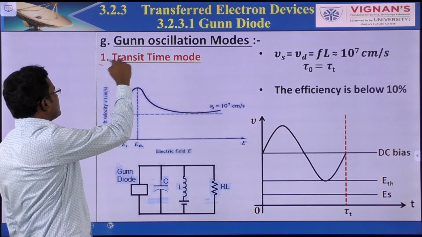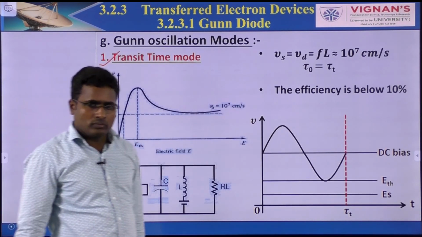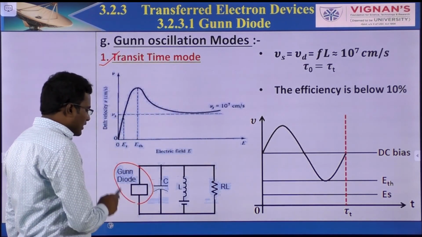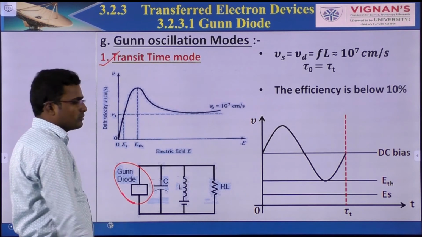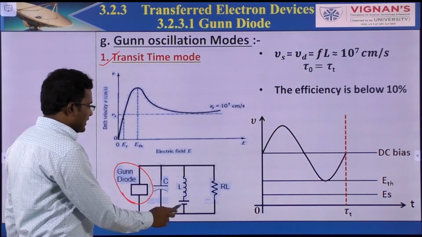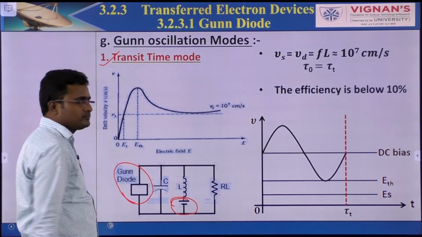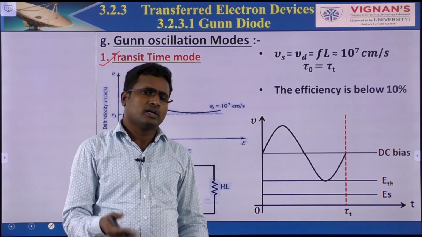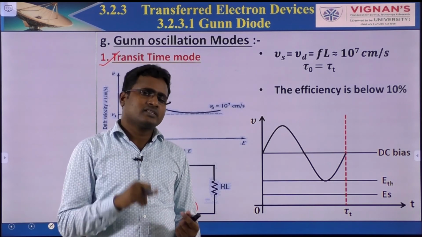Now, in the Gunn oscillation modes, the first one is the transit time mode. We connect a Gunn diode in a parallel RLC circuit with a DC bias. The parallel RLC circuit has some time period and gives oscillations.